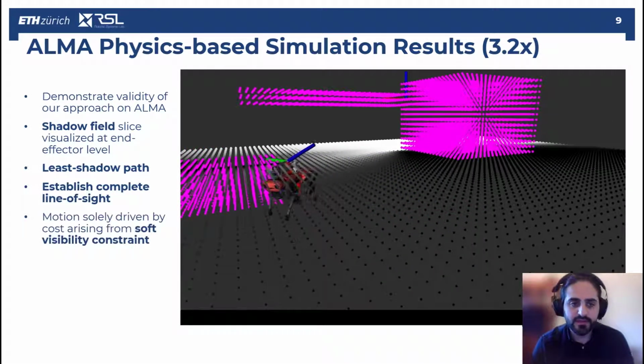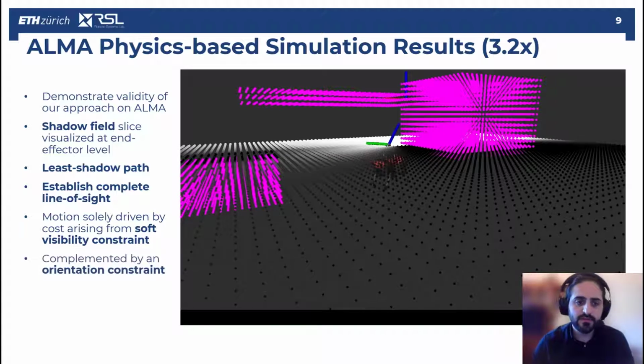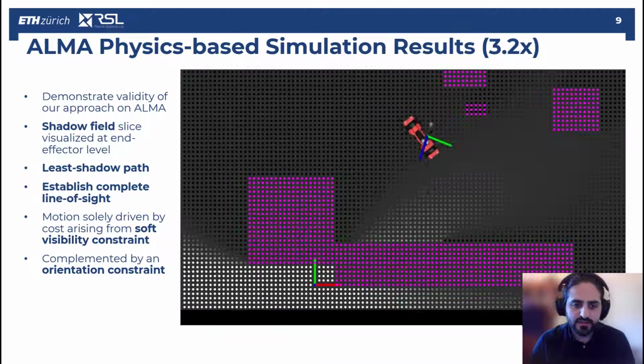It is noteworthy here that the motion is solely driven by the cost arising from the soft visibility constraint, and we couple it with an orientation constraint, which fully locks the end effector orientation onto the target of interest.